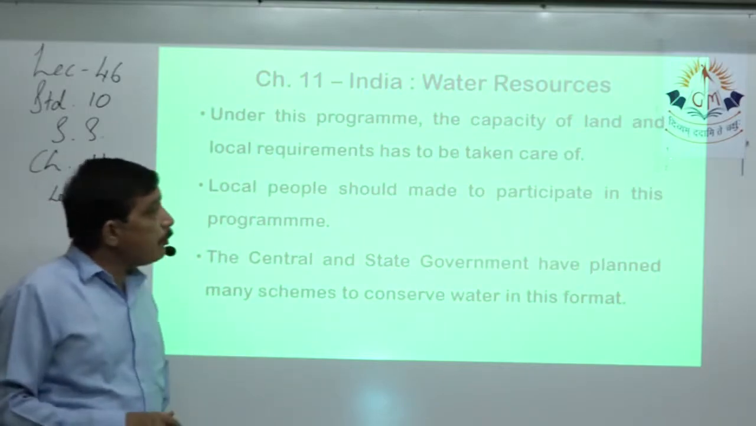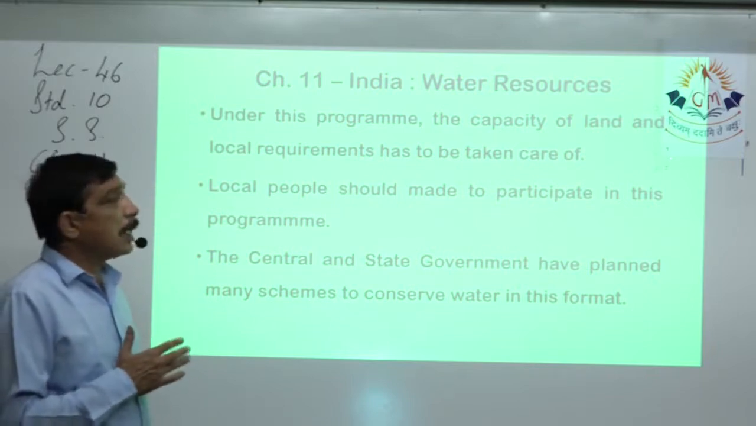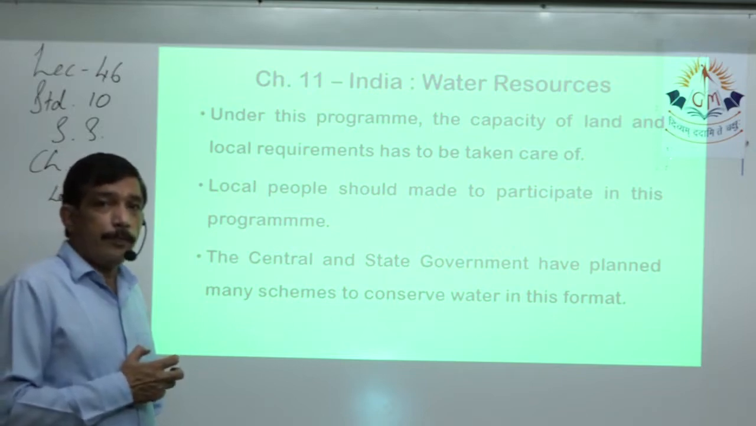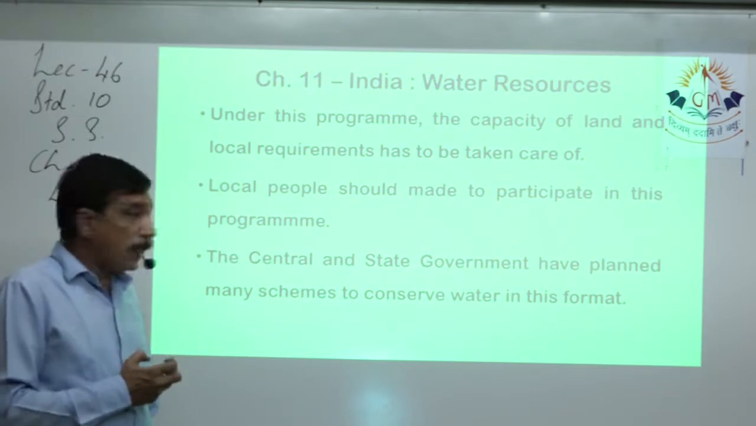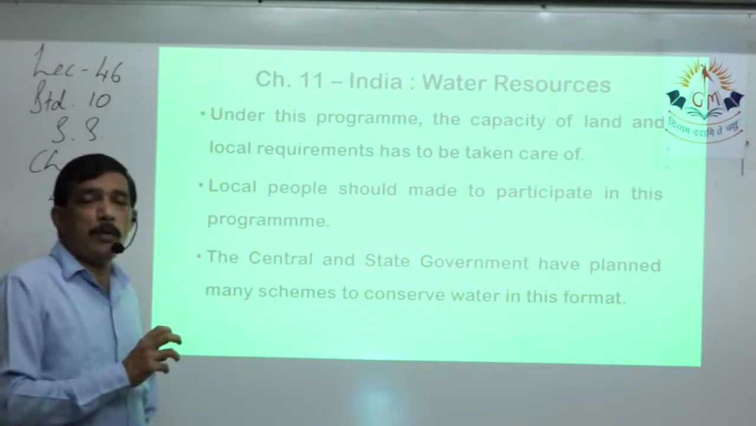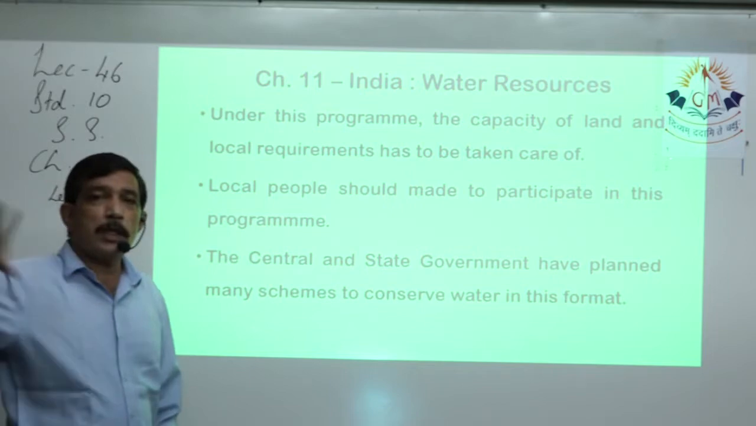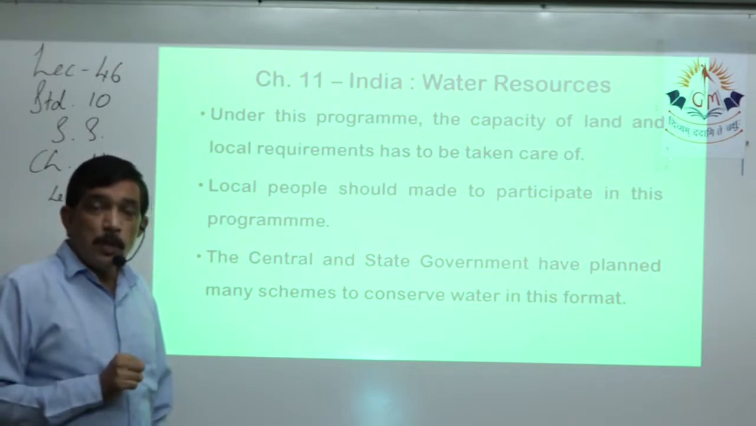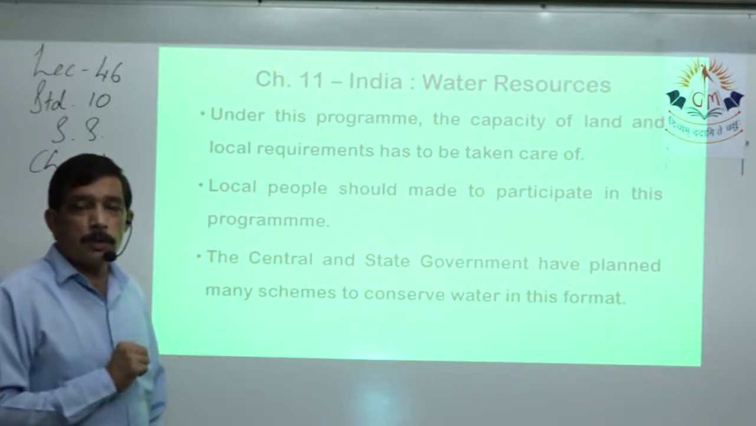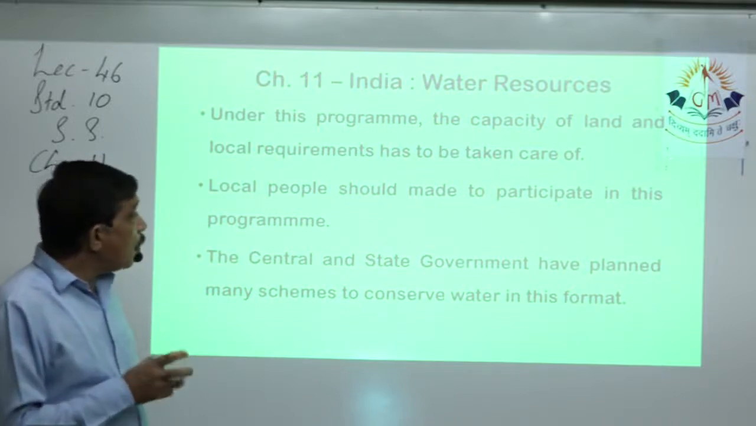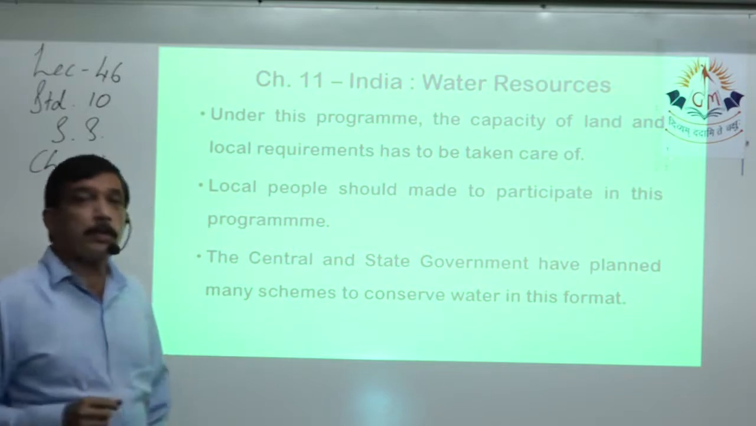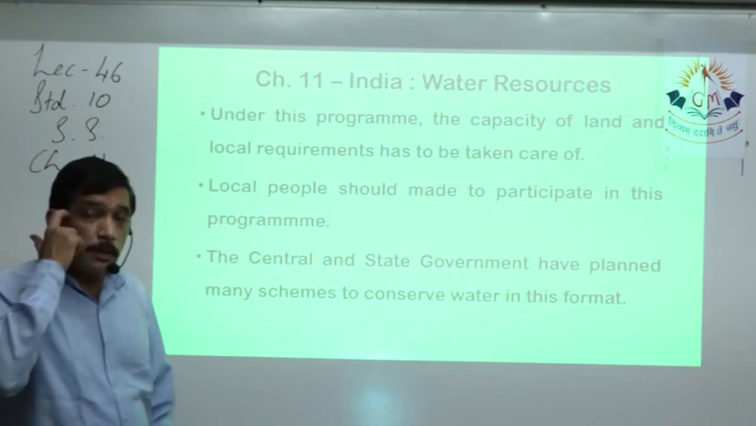Under this program, the capacity of land and local requirement have to be taken care of. Suppose in a hilly area, villages are located quite far away from each other. So local requirement also has to be kept in mind while trying to do this watershed development. Local people should be made to participate in the program. Local people should be encouraged so that they participate.